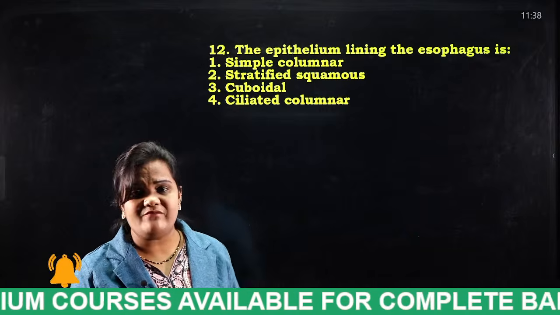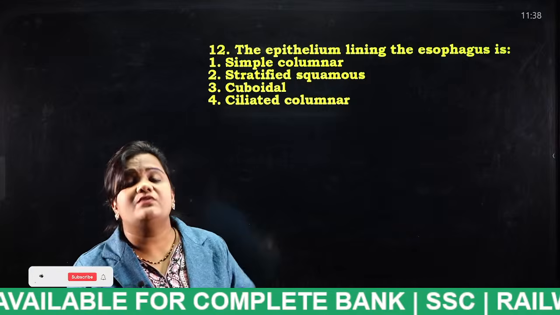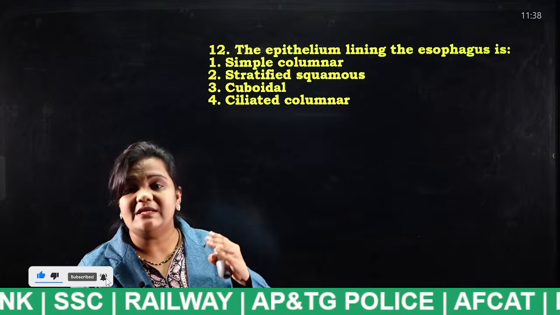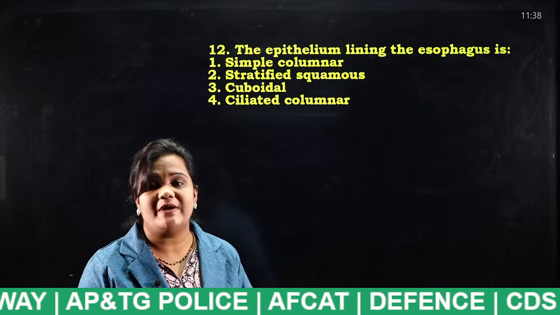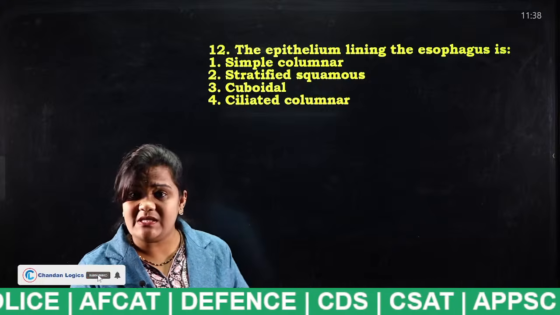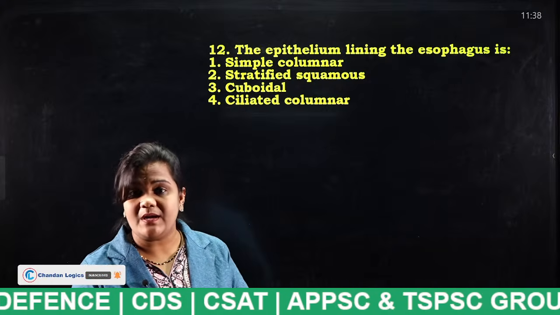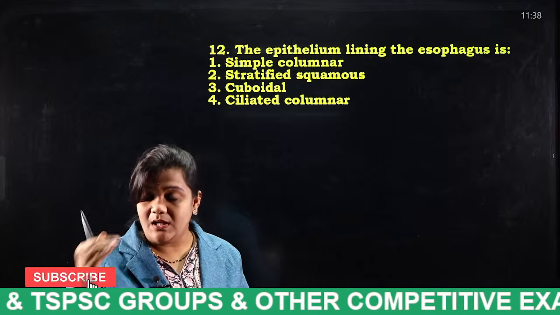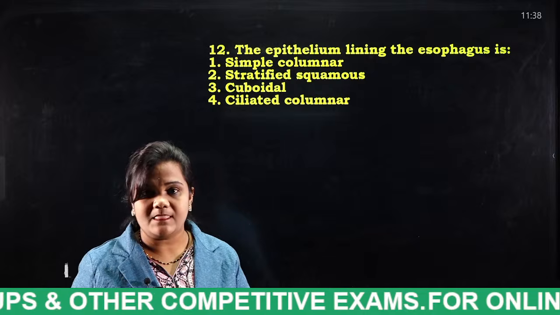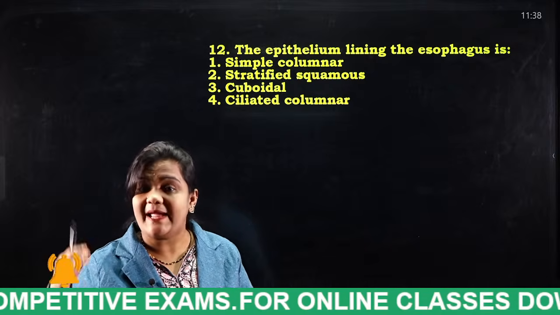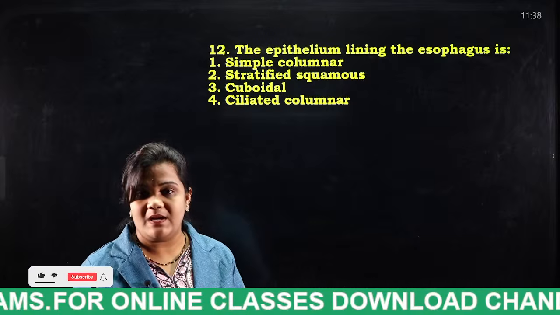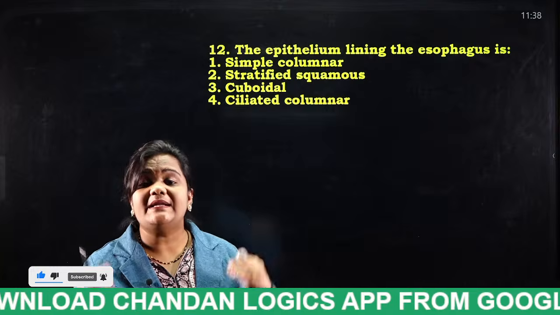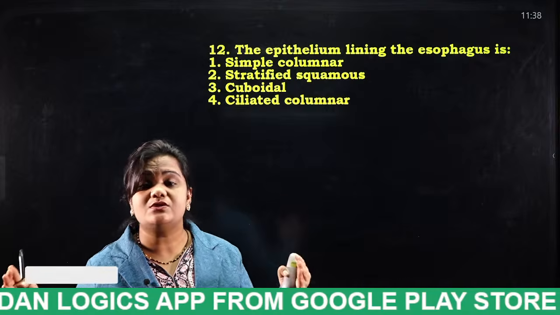In the same way, the esophagus, which connects the pharynx to our stomach, has a lining. Which type of lining is it? So tell me students, the esophagus which connects the pharynx to our stomach should have a property that prevents friction. It must contain multiple layers of lining.